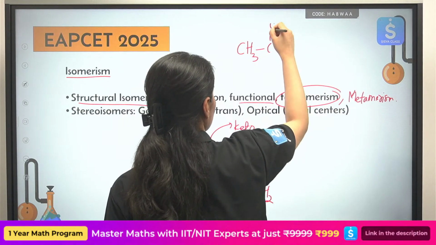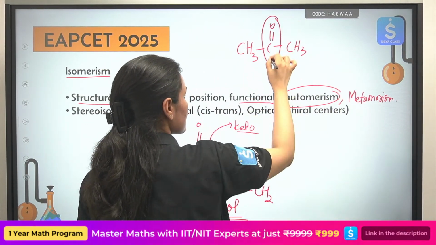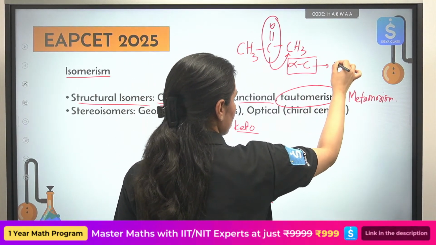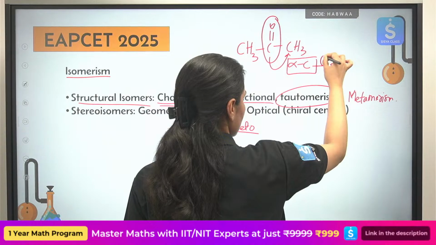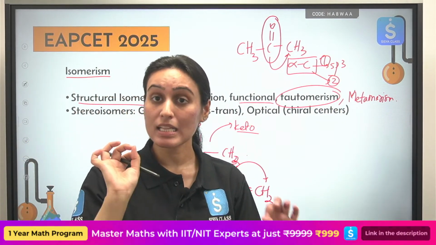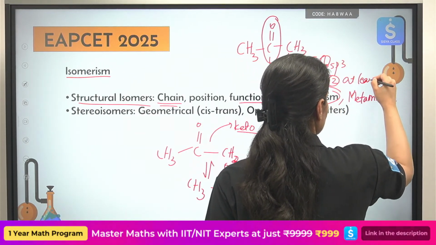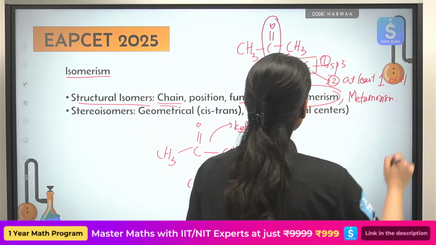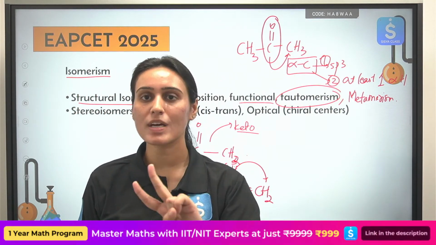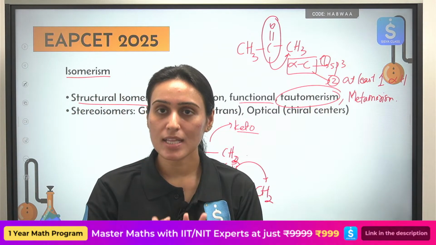See that once again. You want to see whether keto-enol tautomerism is present here or not. You will see the keto group, see the alpha carbon. If your alpha carbon is sp3 hybridized, first of all, and it has at least one alpha hydrogen, then you will say that yes, it can show keto-enol tautomerism. What are the two conditions you will see? First of all, whether there is some carbonyl group present.